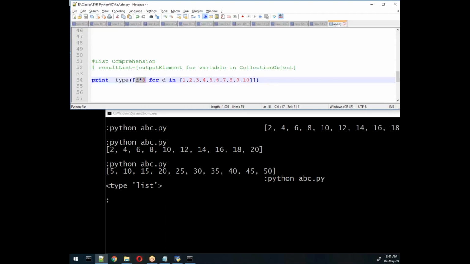You can perform any operations here, and the generated output goes in the form of a list. The output is in list format. So this is the main thing.